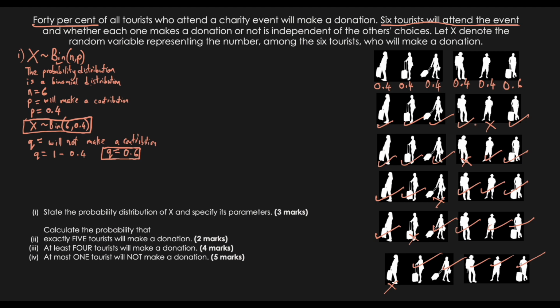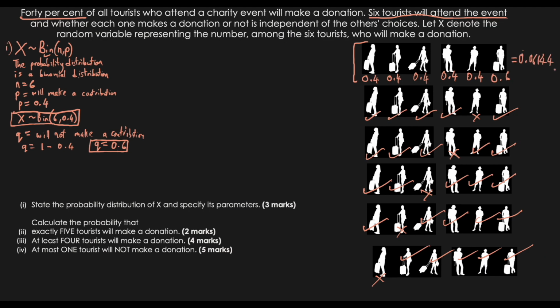So if we were to do this for this entire thing, if we wanted to find the probability for this first section alone, we could just multiply 0.4 times 0.4 times 0.4 times 0.4 times 0.4 times 0.6, and once we do that in our calculators, we will end up with 0.06144. So let's say now we were to replace this tick here with 0.4 as well as these others, and the rejection we do with 0.6, meaning that this person did not donate.